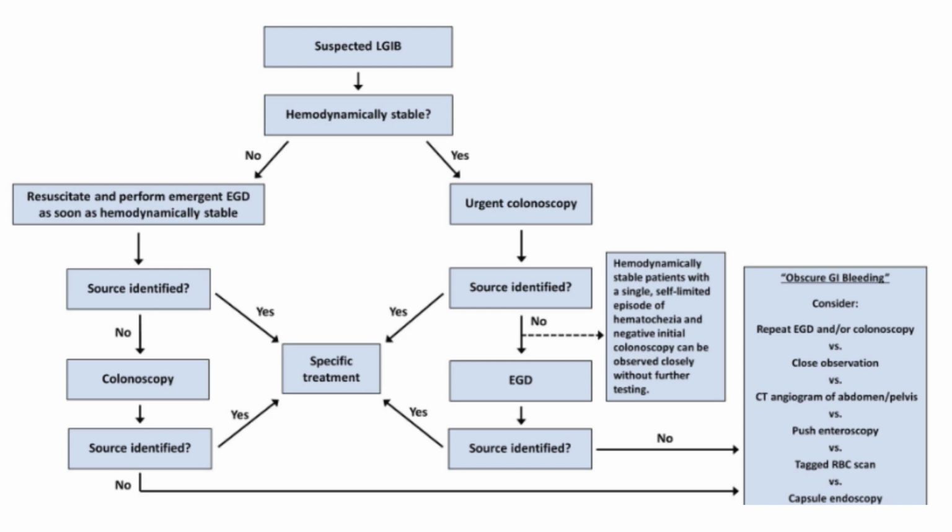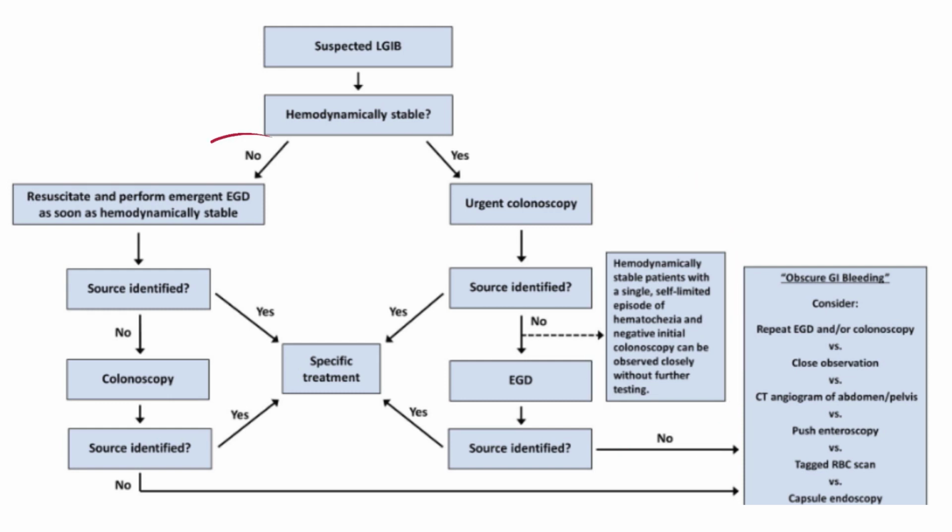First, check whether the patient is hemodynamically stable. If he is stable, then we will do colonoscopy to identify and treat the source of bleeding. If colonoscopy didn't identify the source, then next we do EGD as second line for identification of the source of bleeding. Important note: if the patient is hemodynamically stable and gives a history of a single episode of self-limited hematochezia and negative initial colonoscopy, he can be observed closely without further testing.